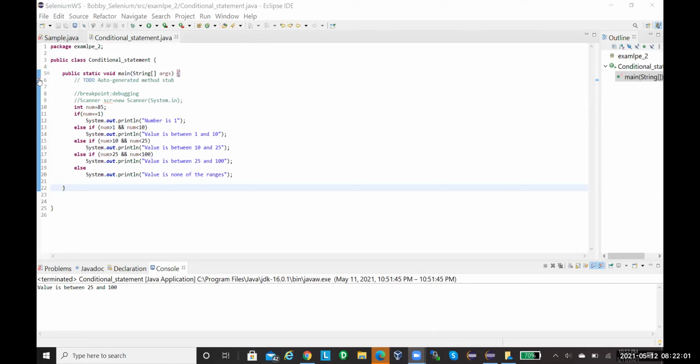So where do I debug here? I mean, debug what? What is this? That is a comment. You see that this is a comment right here. The TODO is generated by default, so it is just showing us that icon by default when you create a main method. How do I debug?